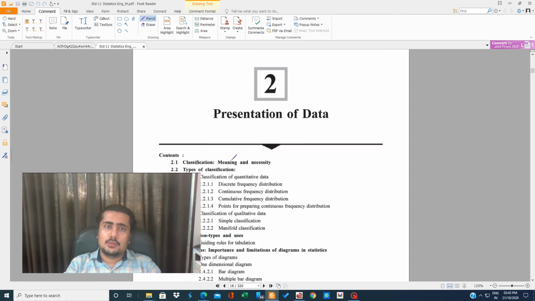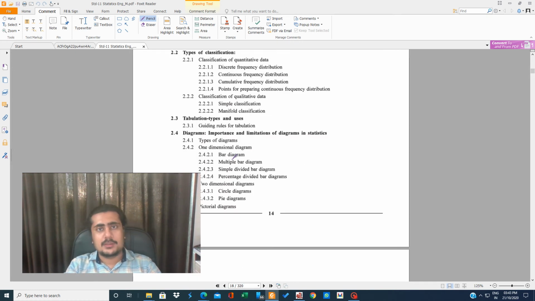In chapter number 2, some topics are there and some topics are not there. First of all, we'll start with the topics which are there. Then the topics which are removed, we'll just go through to understand what those topics were. We will not 100% ignore the topics which are not in the exams, because the board instruction was only that some topics are not to be asked in exams.